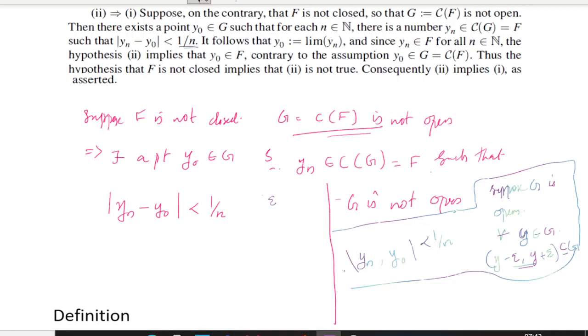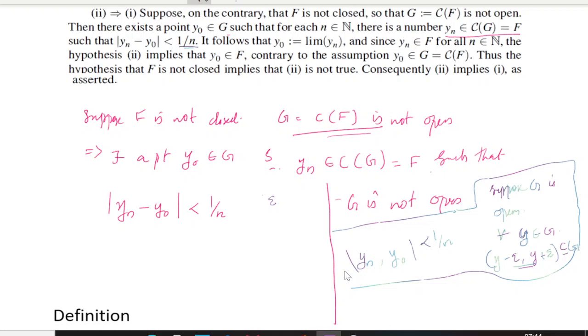So there exists a point y naught belonging to G such that for each n belonging to N, there is a number y_n belonging to the complement of G, that is F, such that the modulus of y_n minus y naught is less than 1 by n.